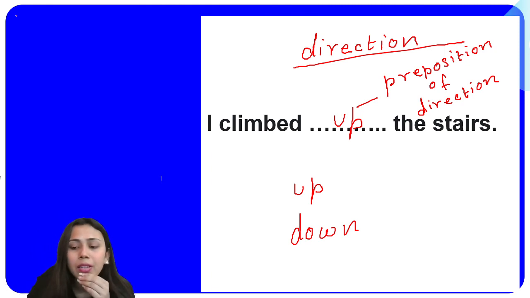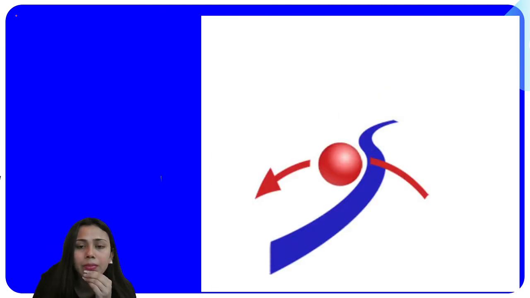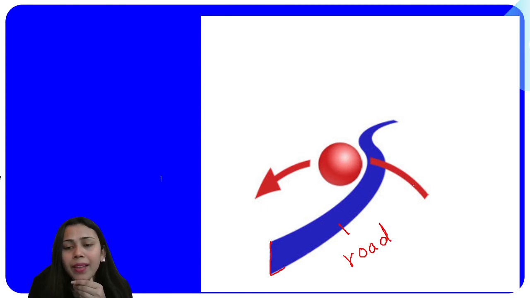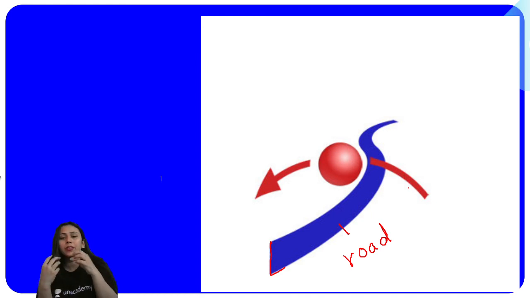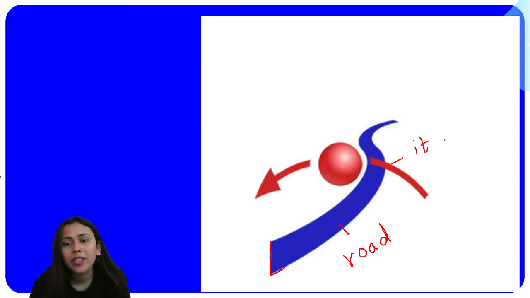Next one is this one. Okay, what do you see here? The blue color represents a road. Suppose this is a road and there is a ball which is going from one side to another side. Then what in that case? It crossed it. This ball, when it went from one side to another side, crossed the road.